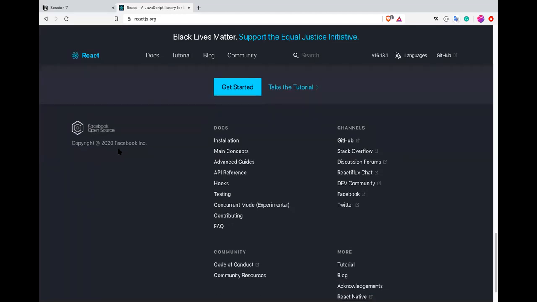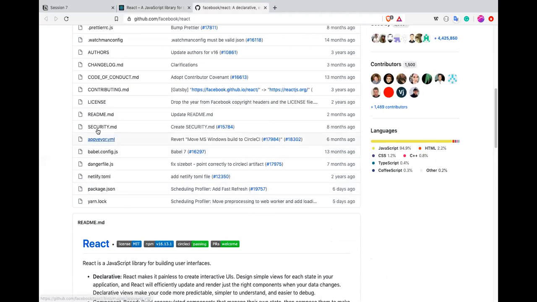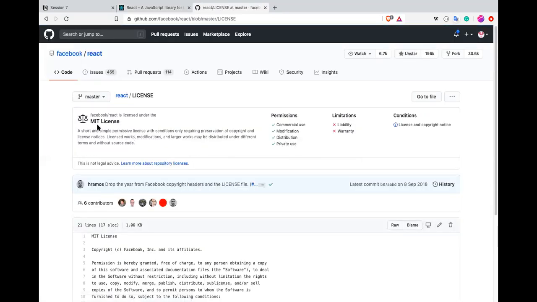Because this was created by Facebook and they have open sourced it, if I look at its license on GitHub, I see it is an MIT license. That means anyone can use React and modify it.